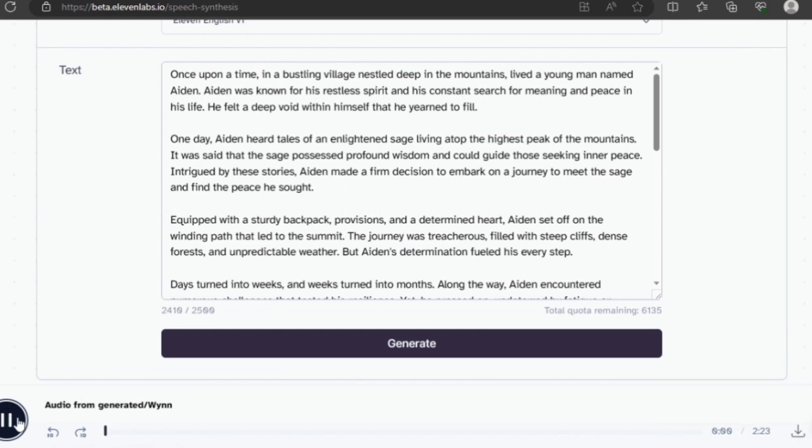Let's check it out. Once upon a time, in a bustling village nestled deep in the mountains, lived a young man named Aiden. Aiden was known for his restless spirit and his constant search for meaning and peace in his life.